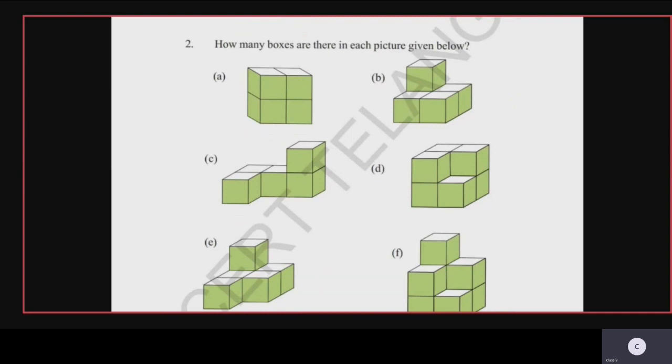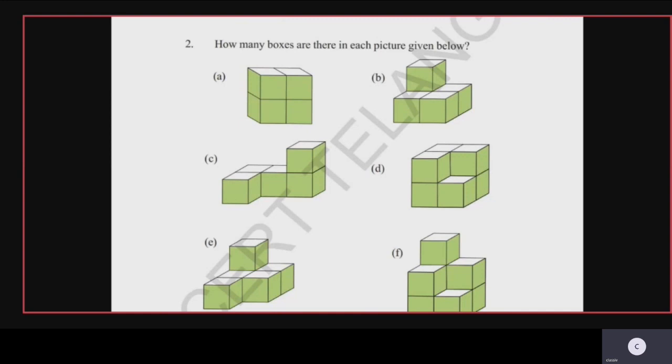In A1, how many boxes do you have children? Just count it. Only 4 boxes are there. Yes or no? 1, 2, 3, 4. Then B picture, how many boxes are there? Down 4, up 1. So total 5 boxes. Yes? One box is the shape of a cube. Equal cubes are being arranged step by step. Then only you will get an isometric shape. Okay?